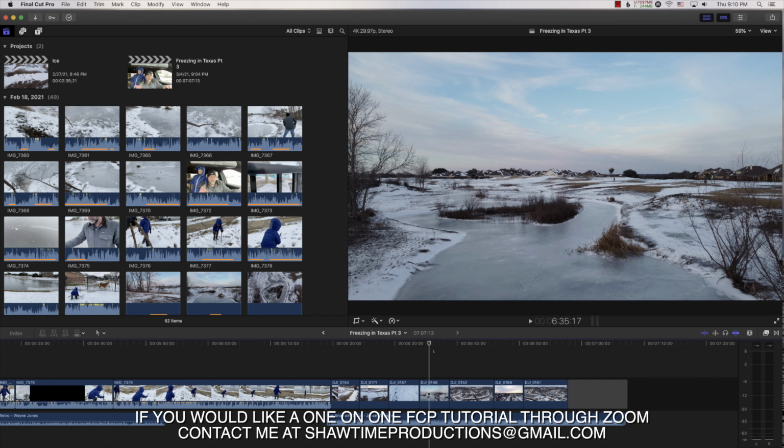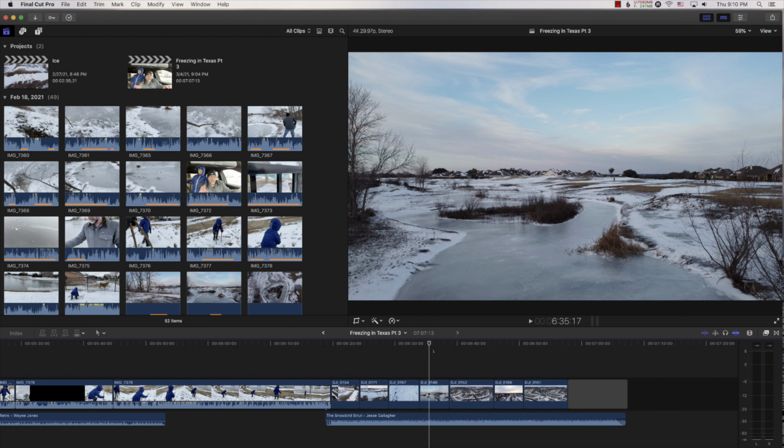Hey guys, in this video I'm going to show you how to customize your keyboard shortcuts. There are a lot of great keyboard shortcuts in Final Cut. Most of them you may know, as A is the select tool, T is trim, P is position, range tool, B is blade, etc, etc.